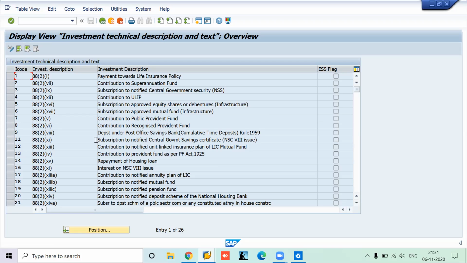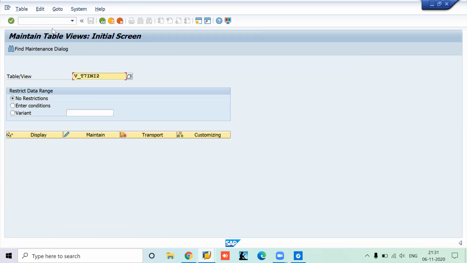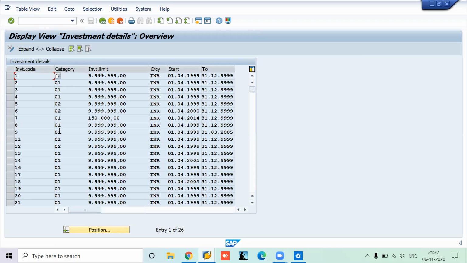Other than that, go to the next table. Go back again, Lakshmi, and go to table INI4. It is also very similar. Here again we have the investment code, category, and the limit. In case the limit changes, you have to update it here, or SAP will update it for us. Nothing difficult to understand, these are all maintained by SAP. The next one is simple again. I will tell you another table, V_T7INI0.